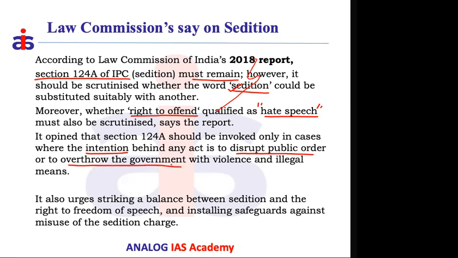Overthrowing the government is not a right available to individuals. There are constitutional provisions on how to remove the government if it is not acting according to the constitution. But apart from that, no individual or group of individuals can resort to overthrowing the government with violence or through any illegal means.